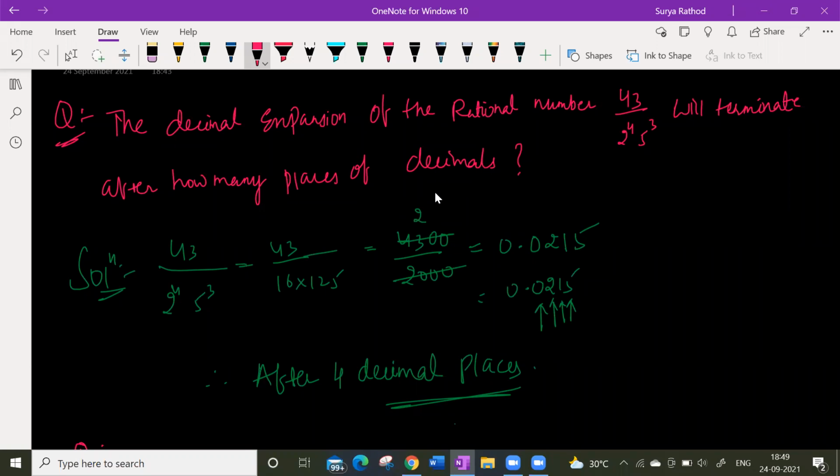Is it true, sir? I didn't understand your question. Like we have 43 by 2 power 4 into 5 power 3. Some teachers in my school say to check the power of the 2 in the denominator. Power of the 2 is 4. So you are saying that whatever the power of the 2 is, that will be your answer. Yes, sir.